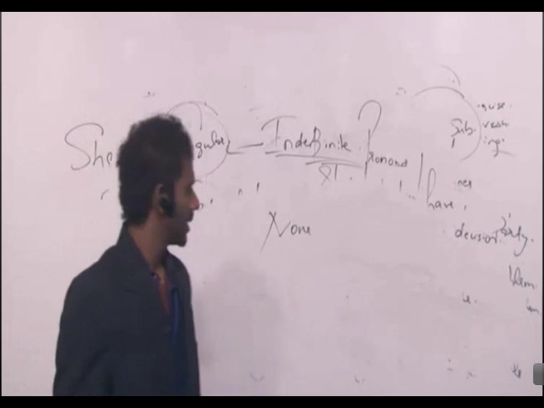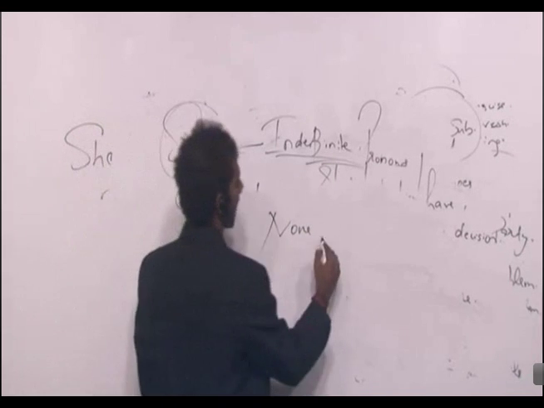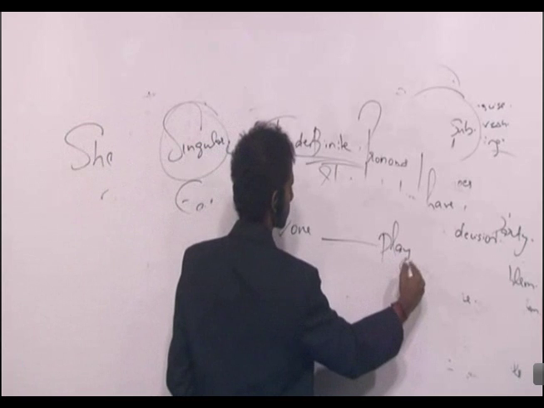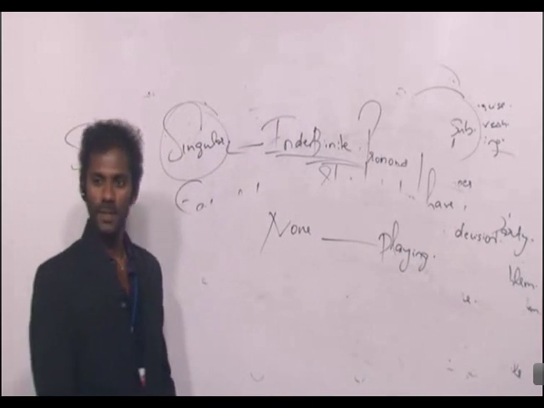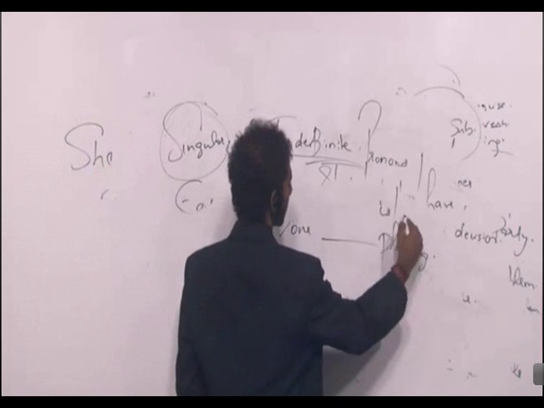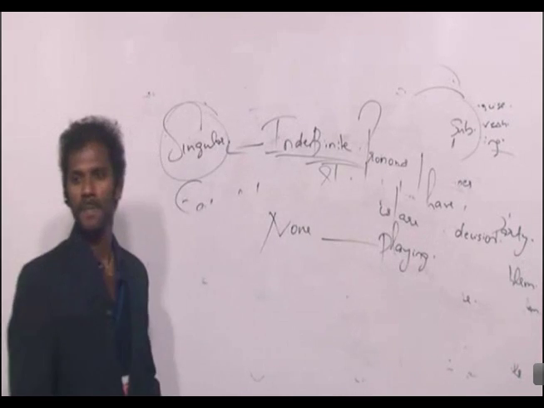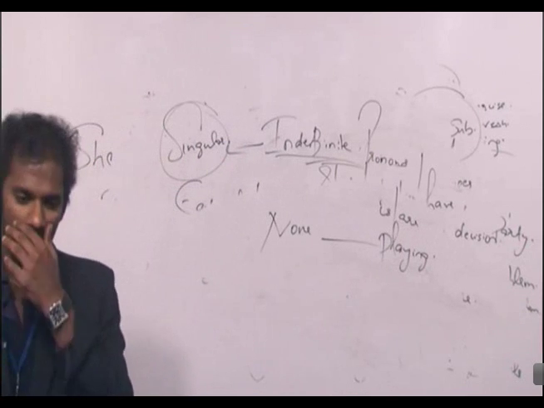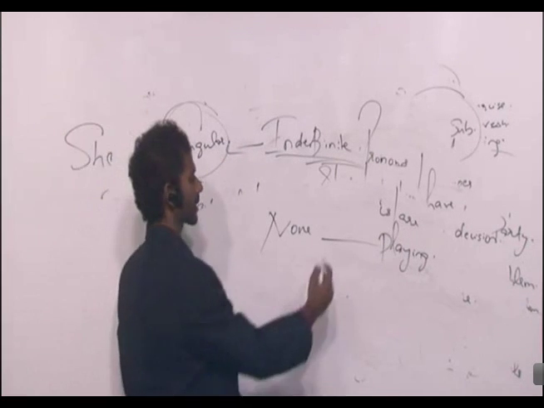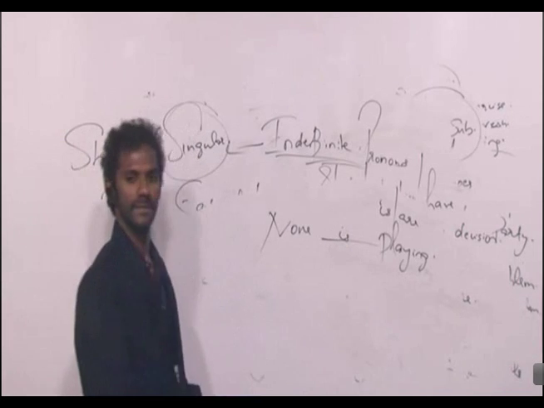Clear? If I write none dash playing, options are is, are. None is playing. Right?